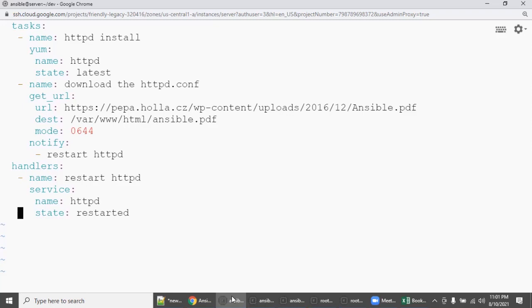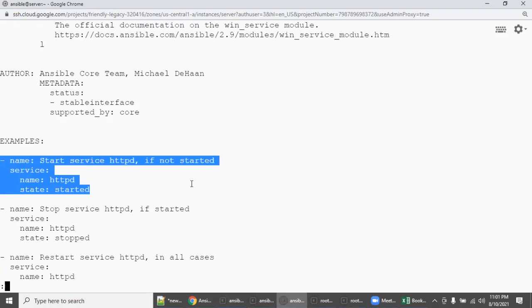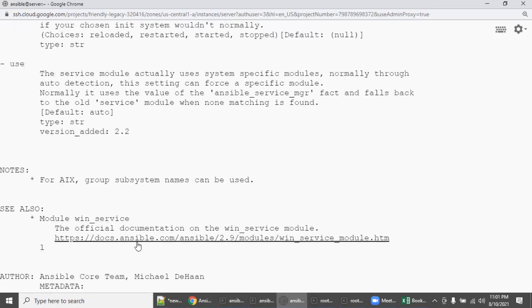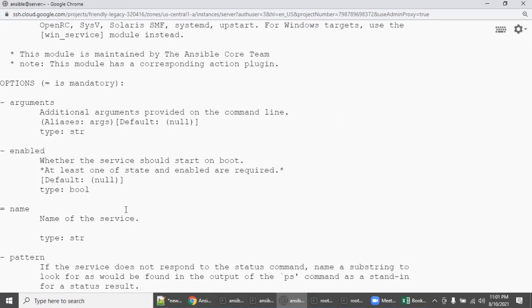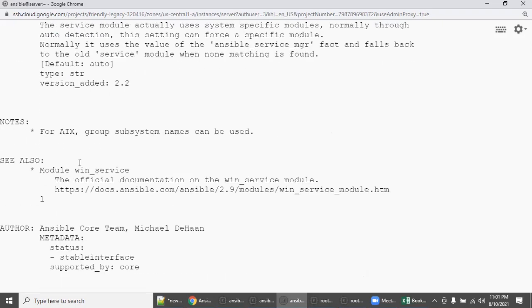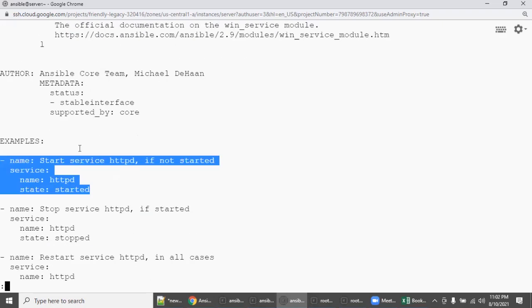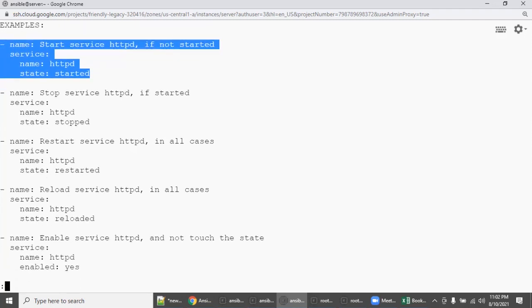So here you can say, you forgot what the syntax is, right? So what I mentioned is, go here, go above. Enabled. What is the option? At least at boot, while booting, it has to start. So if you forgot, come down to the example and check it.